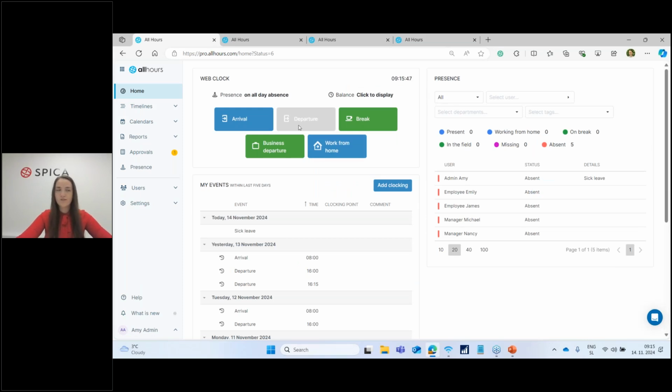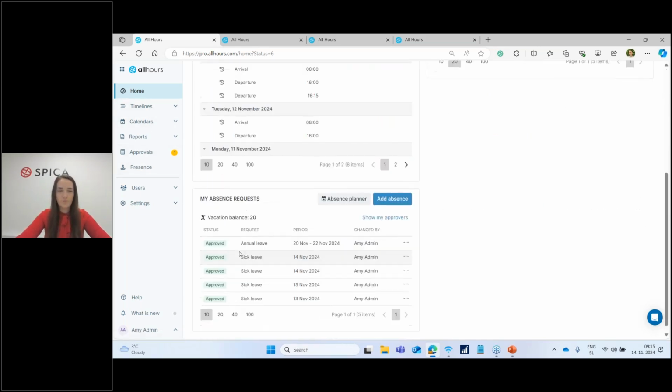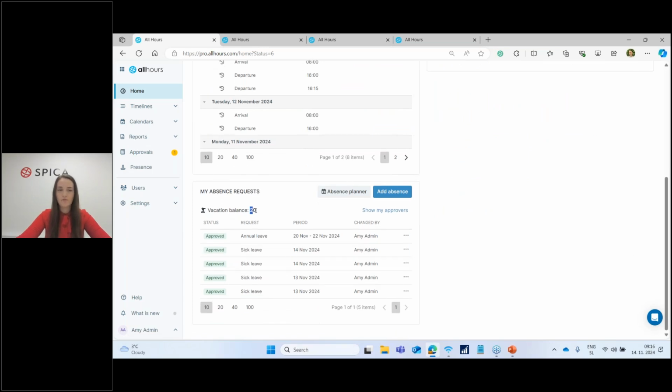Okay, this brings us to our third feature, which is the new labels on time tracking calculations. Now, if I just take a look here at the vacation balance, for example, of our Amy, right? Currently, the vacation balance available to her is 20 days. Sorry, updates on leave calculations. Yeah, right. This is the one.